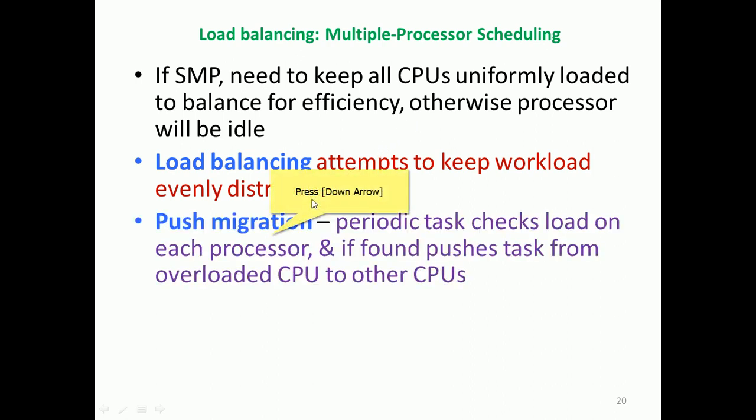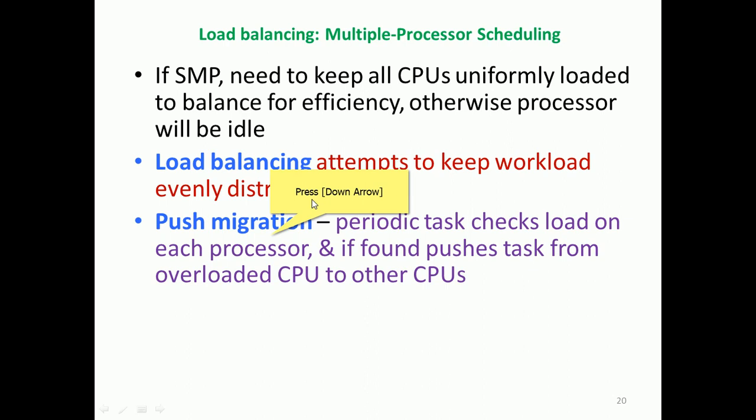So push migration, we have seen that in the previous lecture: migration due to heavy load, less load, or idle, right? In that case the task has to be migrated. If migrating, its old data may be lost. So we can push migration, possibly pushing the task to another core. For that we periodically check the load of each task on each processor. If we find an overloaded CPU, we push tasks to other less loaded CPUs, so you can balance that load.